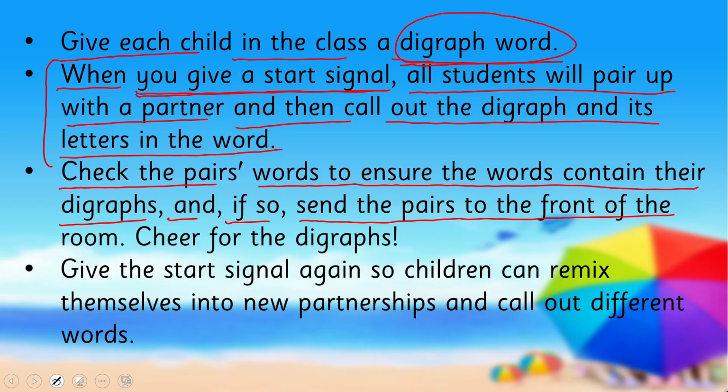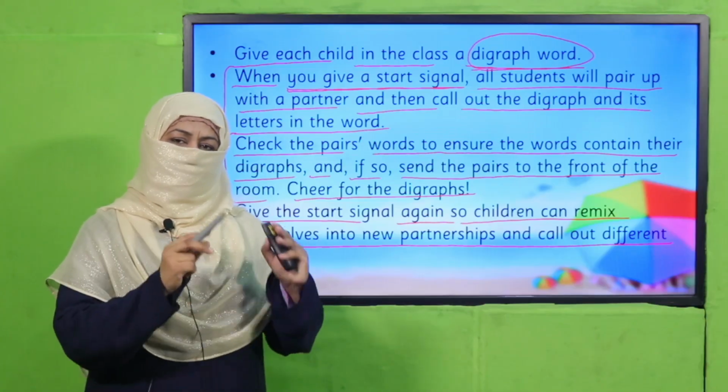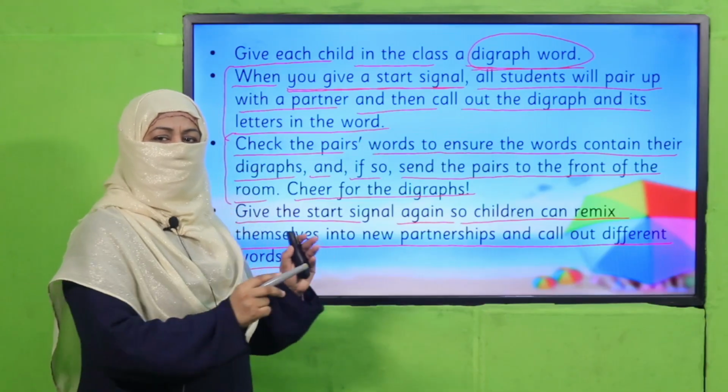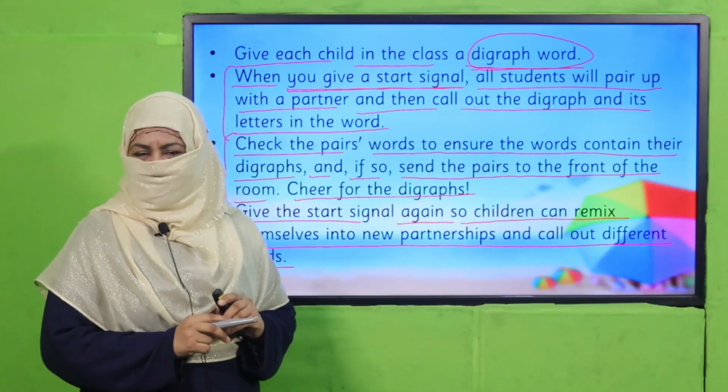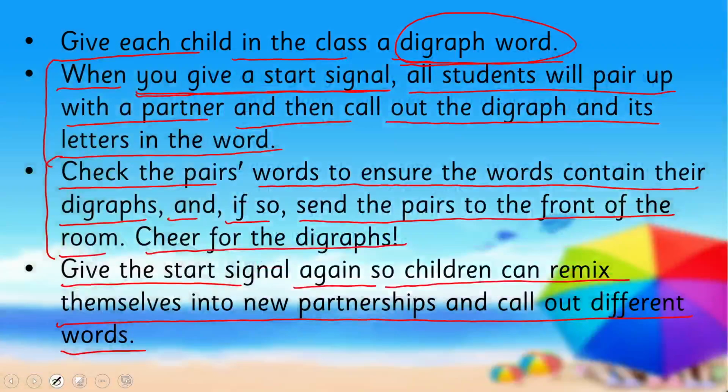Teacher will check the pairs' words to ensure the word contains their digraphs, and if so, send the pair to the front of the room and cheer for the digraph. If they are correct, you will cheer them up. You can clap for them. Give the start signal again so children can remix themselves into new partnerships and call out different words. Right? This is how every time, the pair which does it first will come in front of the class, right? So pause the video, enjoy this activity, and then come back.